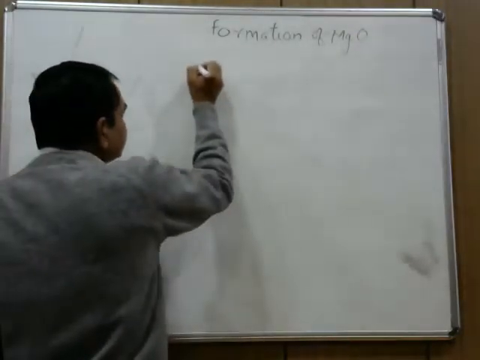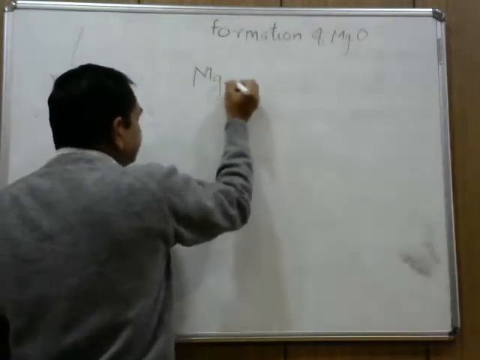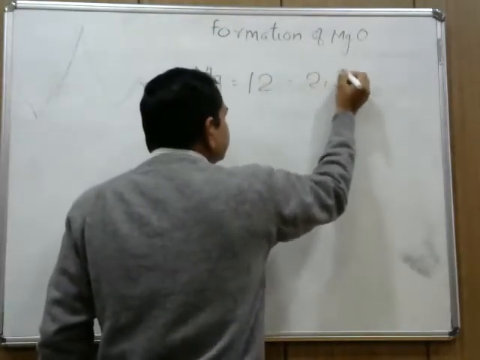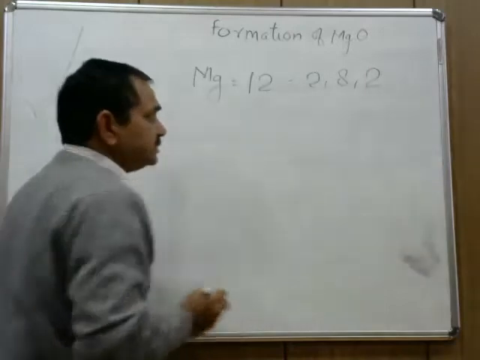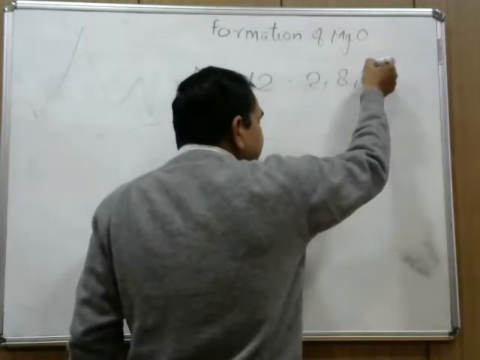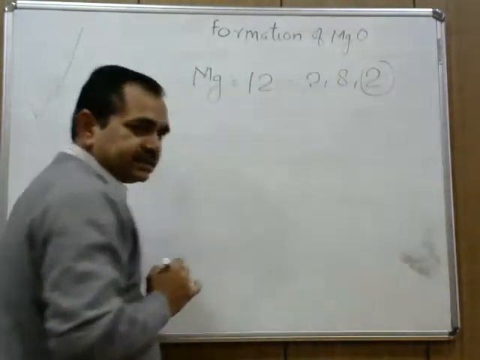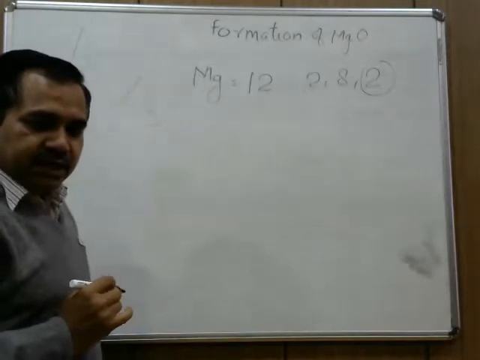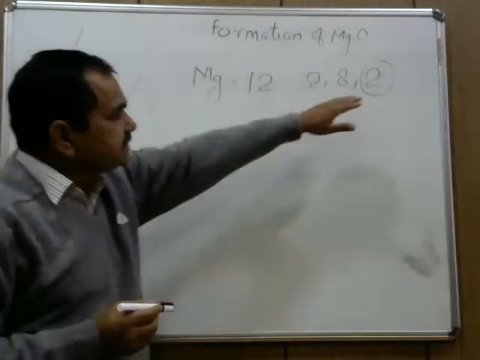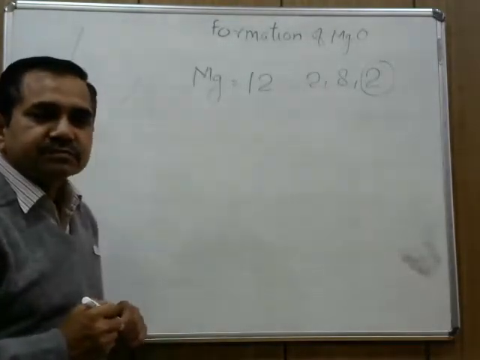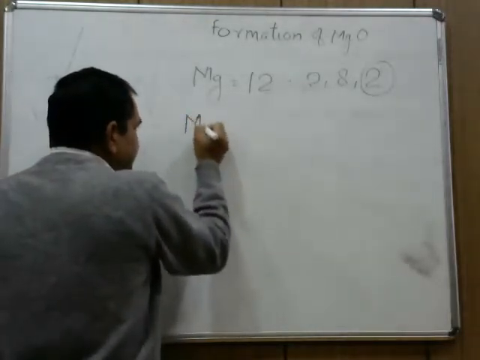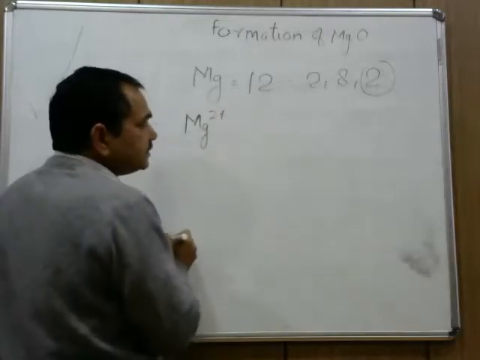As we know, magnesium has atomic number 12 and its electronic configuration is 2, 8, 2. So the valence shell of magnesium has 2 electrons. During the formation of an electrovalent bond, magnesium loses its 2 electrons and forms a dipositive magnesium 2 plus ion.